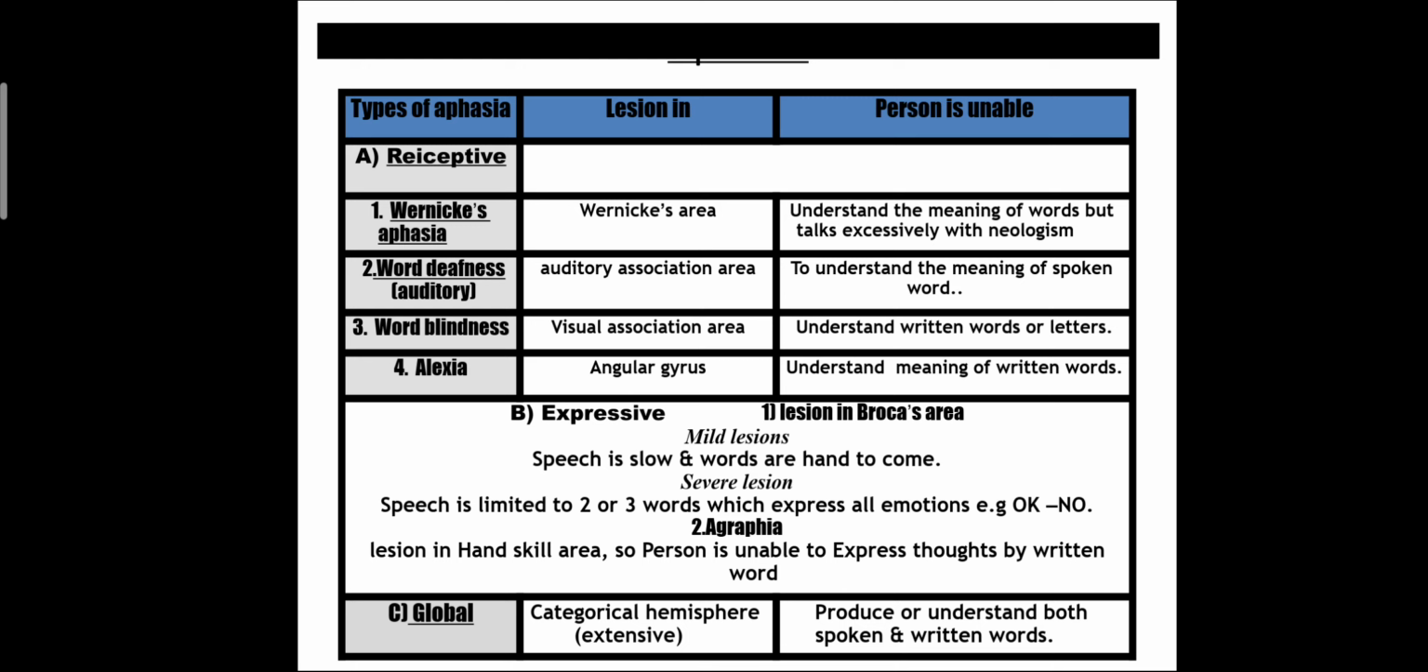So these are the different types of aphasia. Lesions occur in different areas, and these are the inabilities of the person. So this completes the physiology of language.